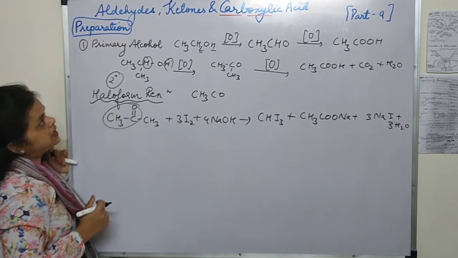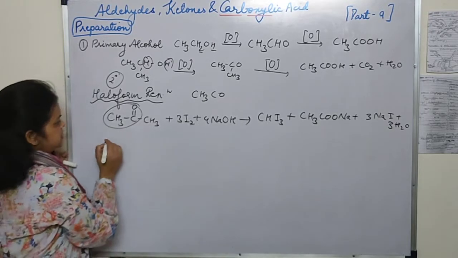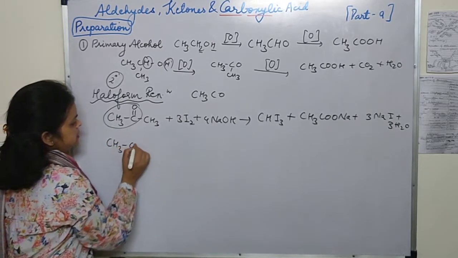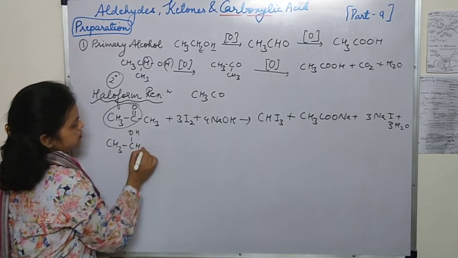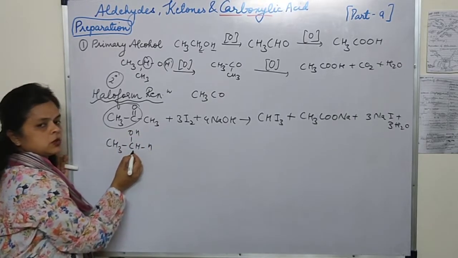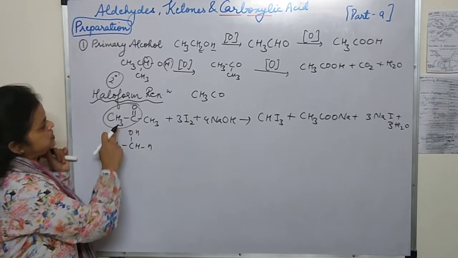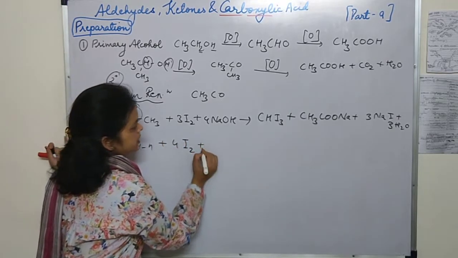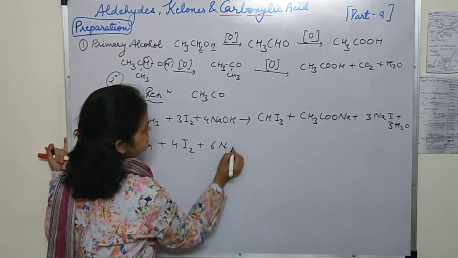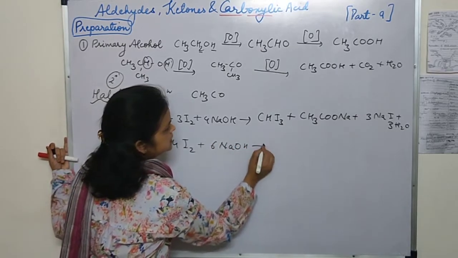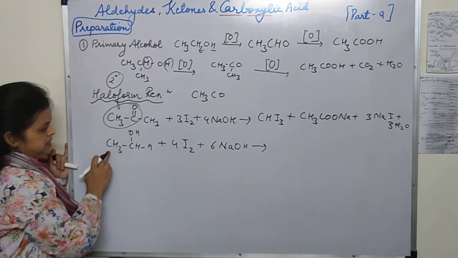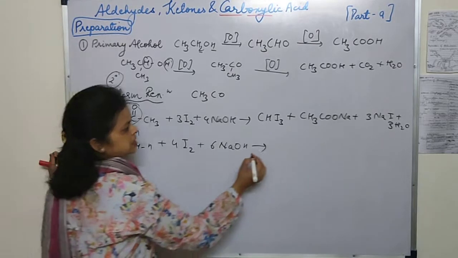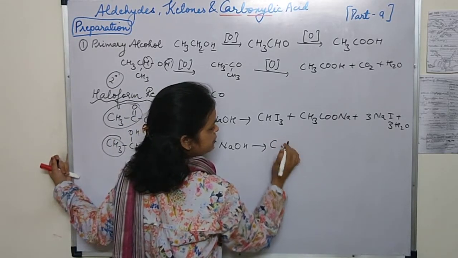And if you are having an alcohol which has this type of group, CH3CHOH, it can be oxidized into the CH3CO group. So when it reacts with iodine and NaOH, the same type of products will be formed. From this part we will get the CHI3, that is the iodoform.